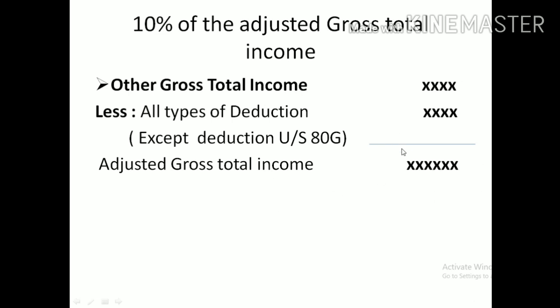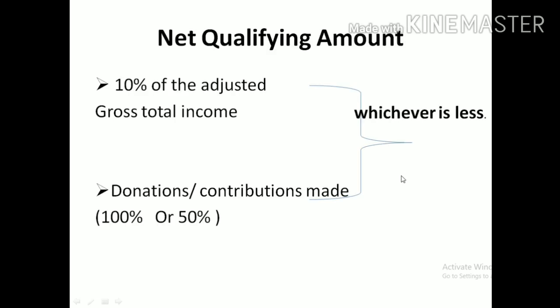On this amount, calculate 10%. After calculating the 10%, that amount is compared to the donation contribution, whether it is 100% or 50%, and we need to take whichever is least.